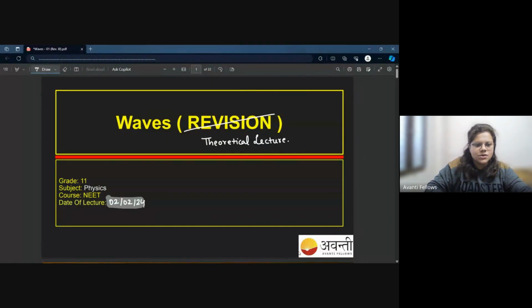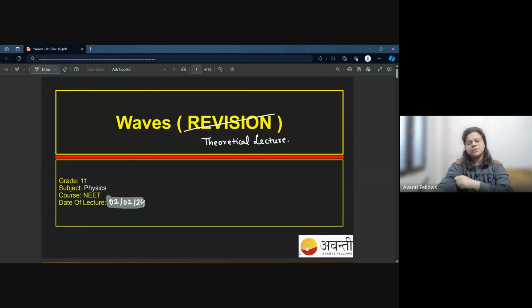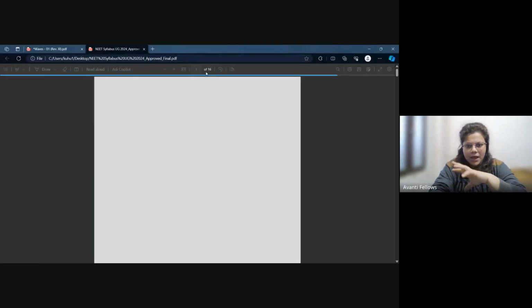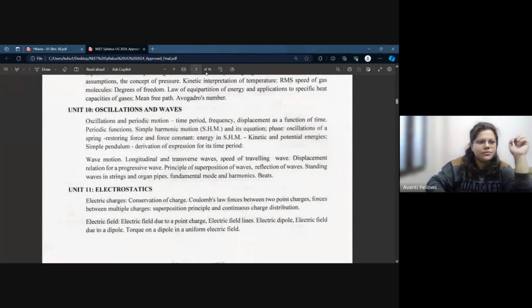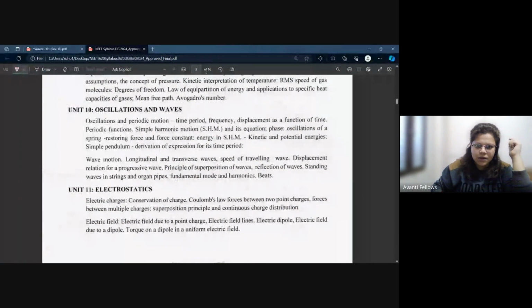Okay, so today we are going to study about waves. Let me show you the NEET syllabus so you will get the idea. Basically, we have a few important topics under this chapter, waves. Let me mark them. First is the speed of a traveling wave. You should know about it. The displacement relation is very important.